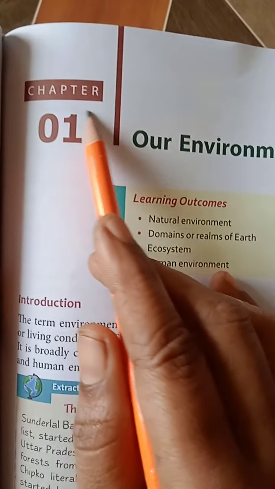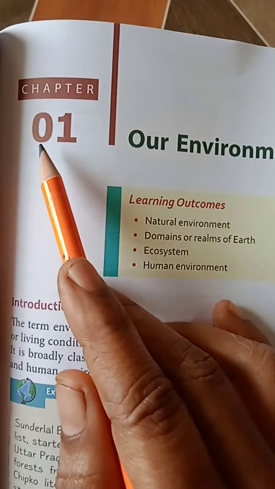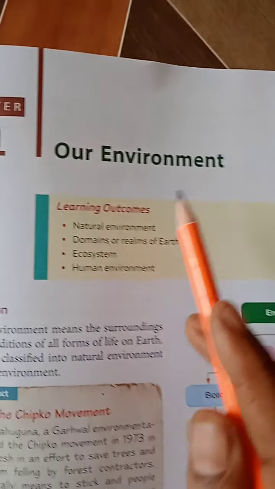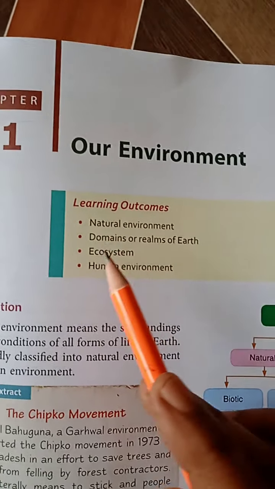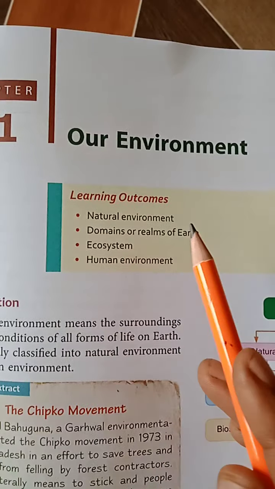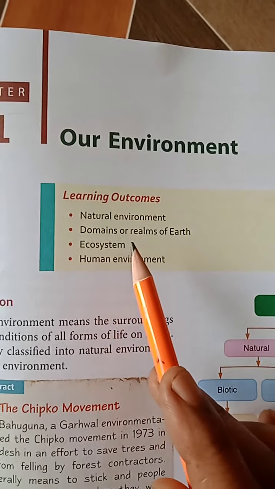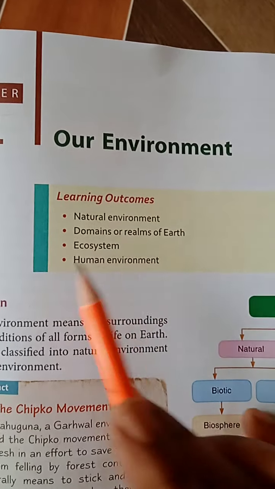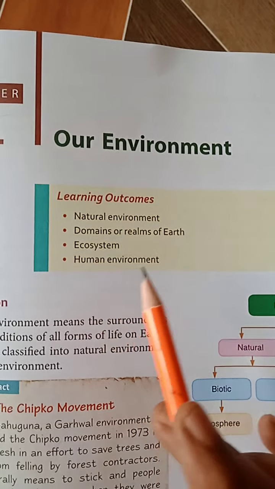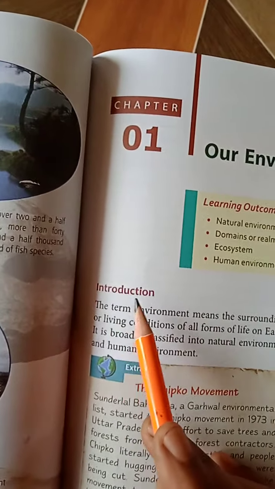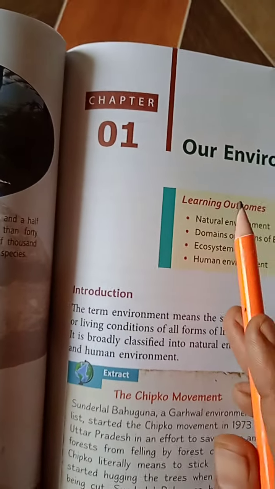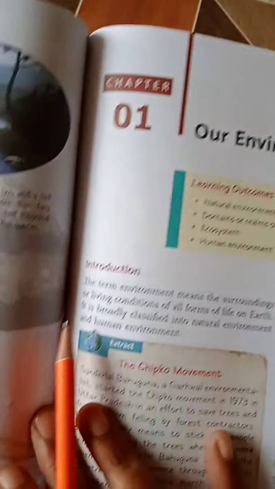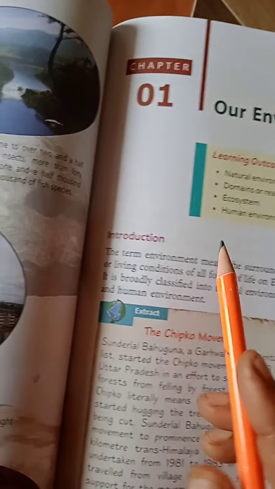Hello students, today we will learn the geography's first lesson, our environment. The lesson name is Our Environment. In this lesson we learn about the natural environment, domains or realms of the earth, ecosystem, and human environment. So first is the introduction of this lesson. The earlier part we completed in the previous class.